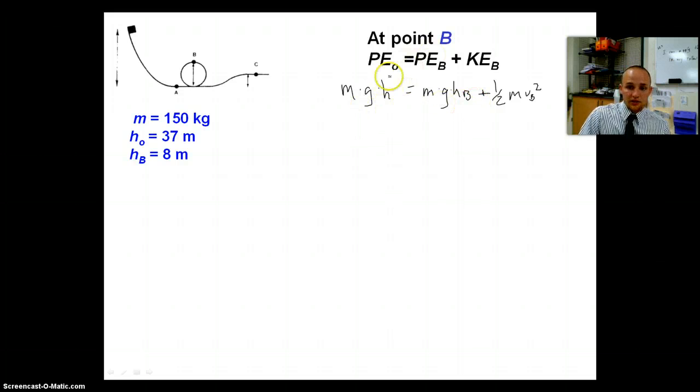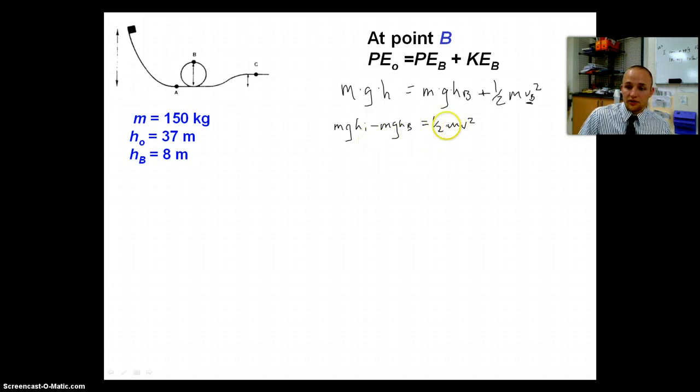So algebraically, I'm asked to solve for the velocity, right? I want to know how fast it's going. So I'm looking for v at B. First thing I want to do is move this whole term over because it's not relevant, so we subtract. We get mgh initial minus mgh B equals 1/2 mv squared.